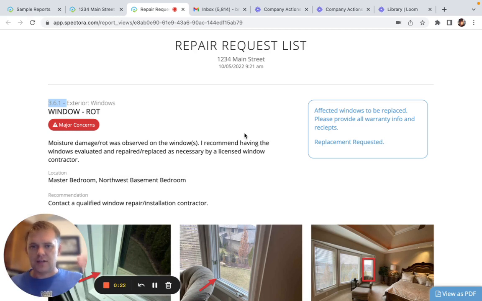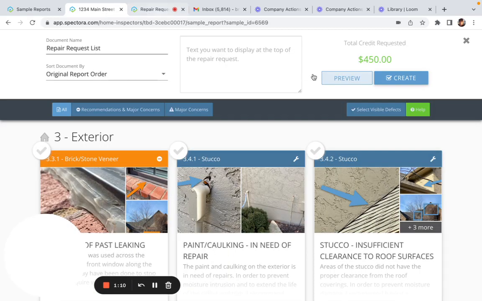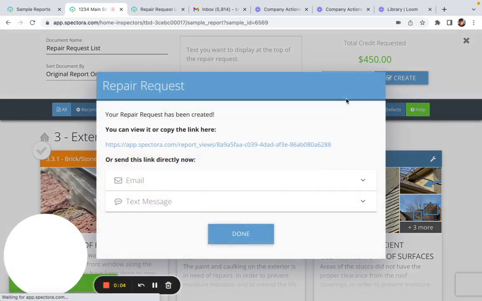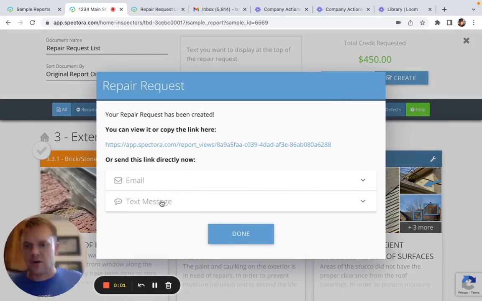So this is a great tool to accompany your resolution. As the home buyer, if you'd like to fill this out, you could send this over to the agent and say, hey, here's what we're thinking. This gives you a way to organize your thoughts and what it is that you would like to request or have a credit for. And whenever we go back over here, if you create, it actually generates a PDF you can download, email, or text wherever you'd like.